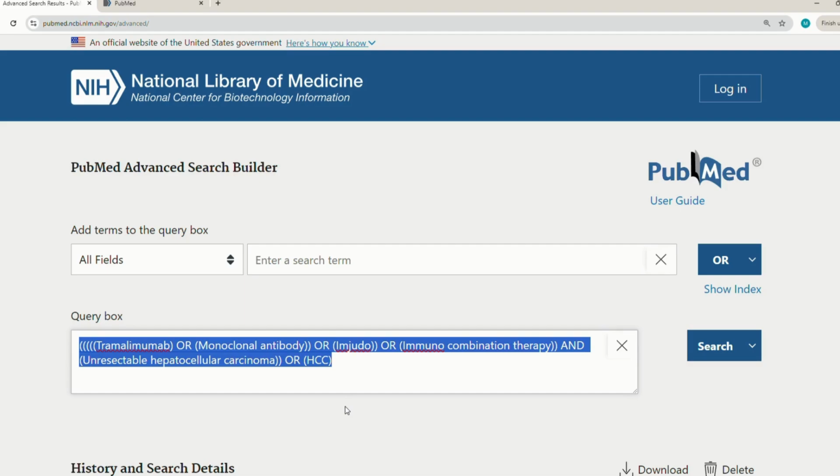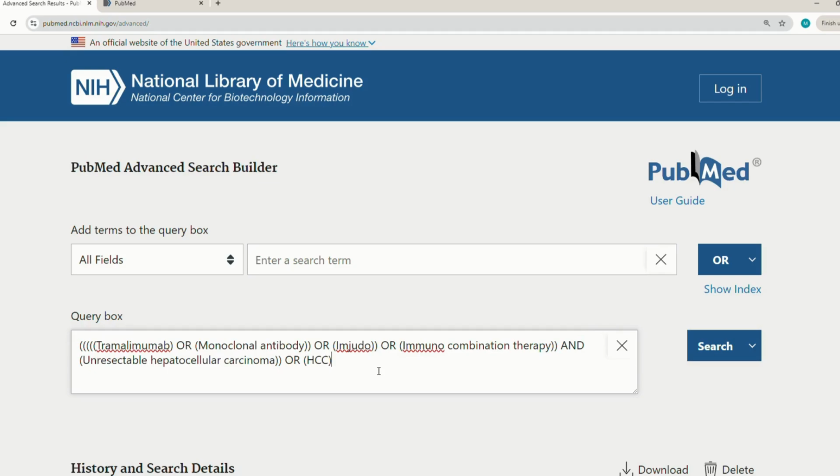It is important to have one because number one, you don't want to miss anything. And number two, when you get your meta-analysis published in an article, sometimes the journals want to know your search strategy, right? That was a short video on how to find the synonyms and use the Boolean operators on PubMed. Thank you for watching.